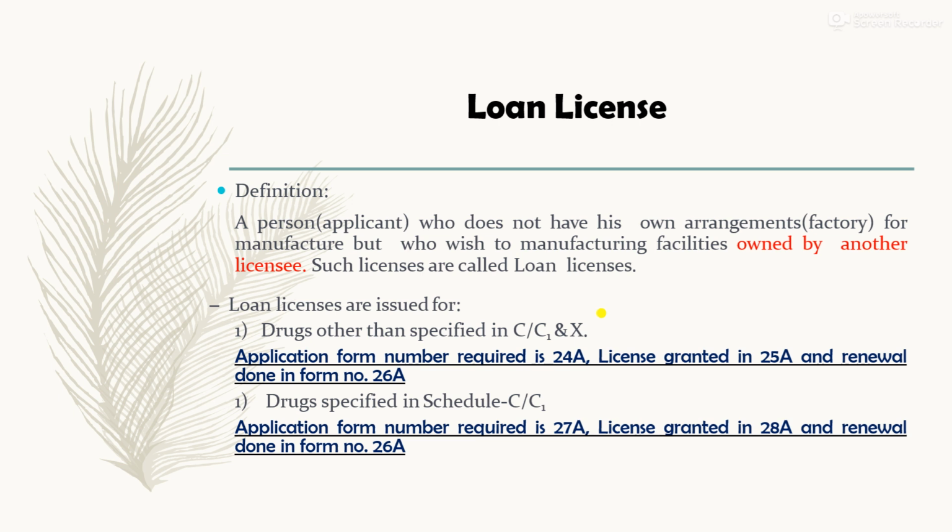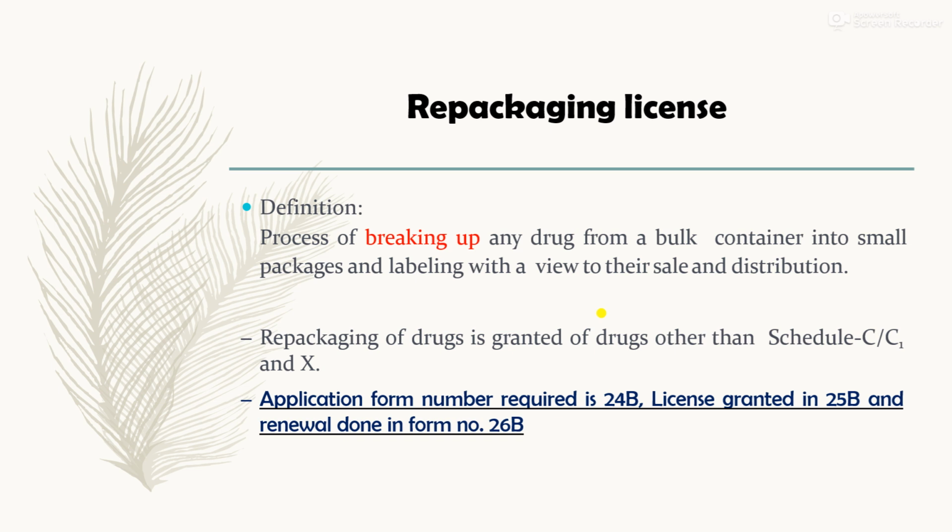Now we will see the repacking license. Repacking means the process of breaking up any drug from a bulk container into small packages and labeling them with a view to their sale and distribution. That is, you will break the bulk drug into small packages, then label it, and sell and distribute it. For that purpose you need a license, and that license is called a repacking license.